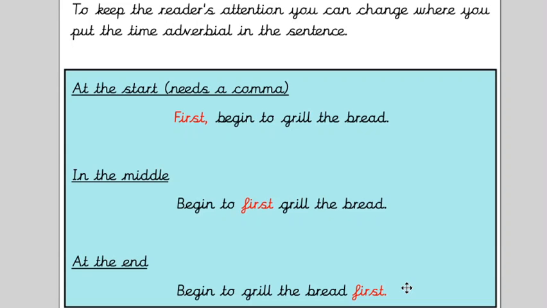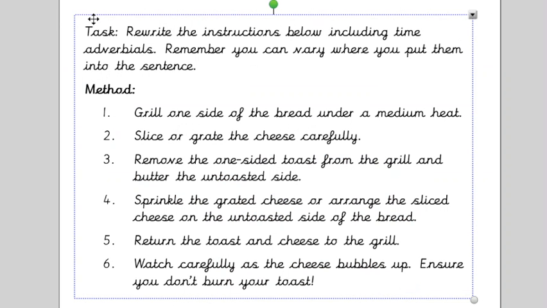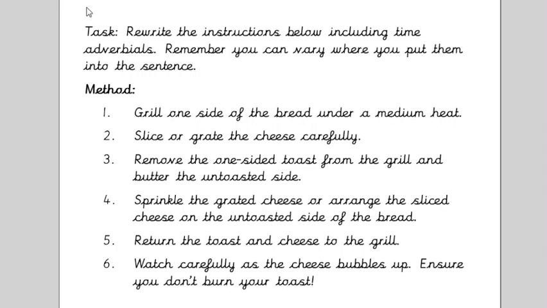So like I said, your task is then to rewrite the instructions below. There is a sheet on the website, but if you are just writing in your book, you can pause this video here. But I'd like you to include time adverbials. And remember, you can vary where you put them. They can go at the start, in the middle, or at the end. You don't have to have them in order in the sense of this one's going to be first and then this one. You can do if that's going to help you, but it doesn't matter as long as there is a time adverbial in each sentence.